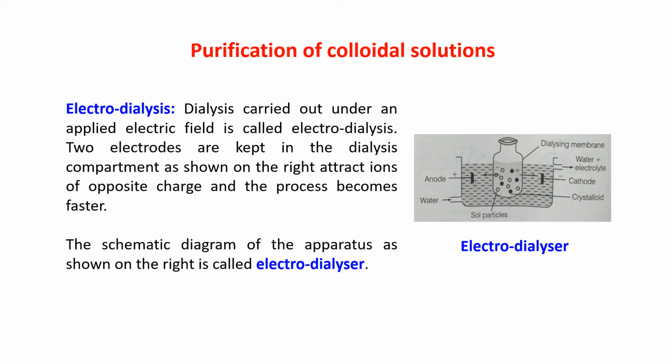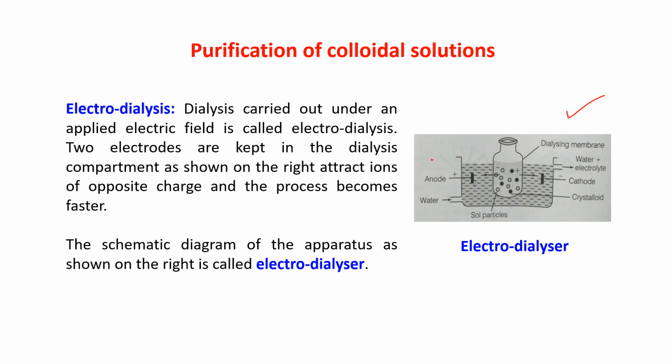What is electrodialysis? Dialysis that is carried out under an applied electric field is called electrodialysis. Two electrodes are kept in the dialysis compartment. Just you can see in this figure, this is the dialysis compartment that you have already seen in the previous slide.